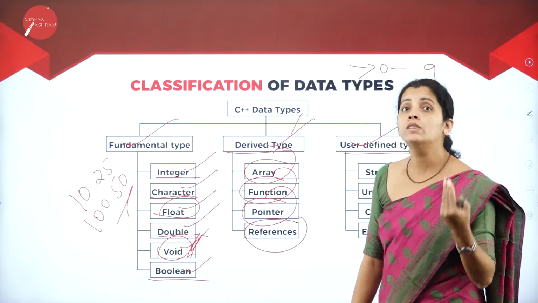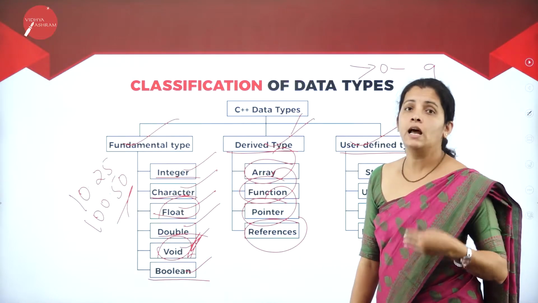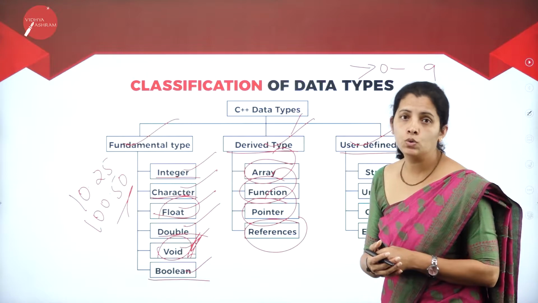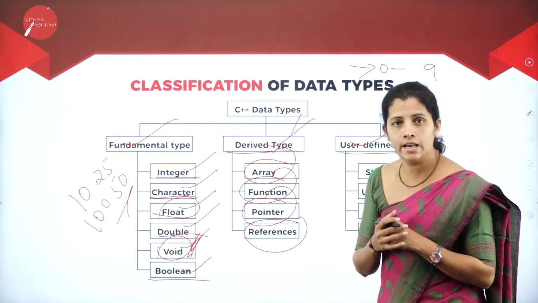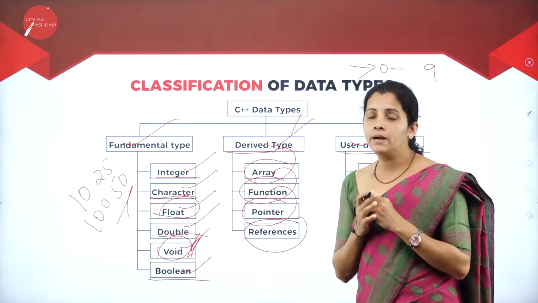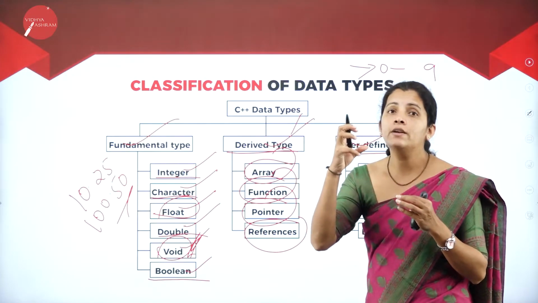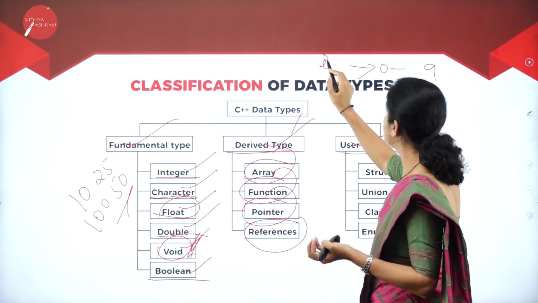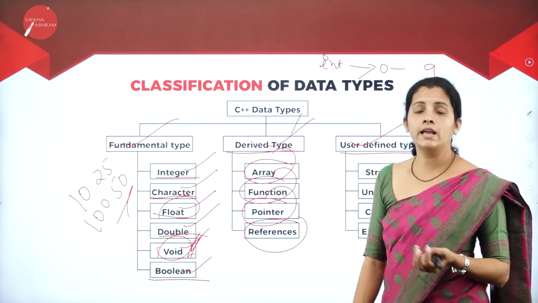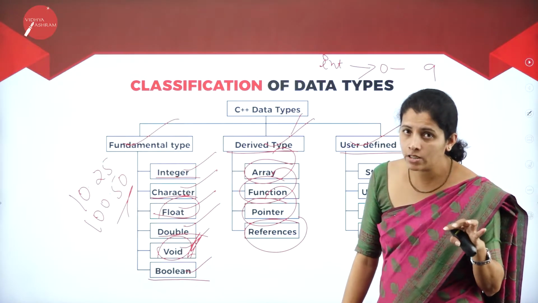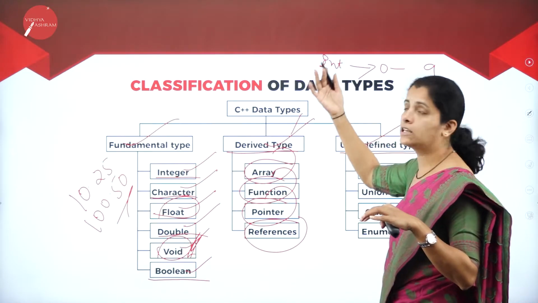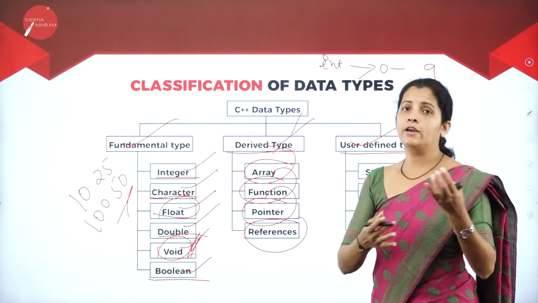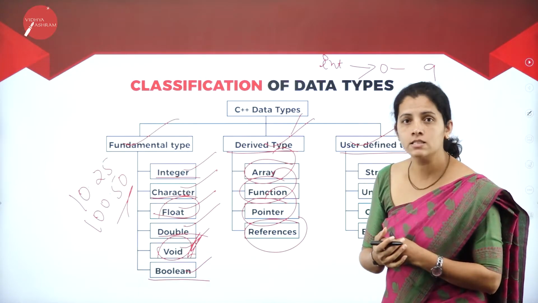If I have more than one number, how can I store them? With the help of an array, I can store homogeneous elements, that is, only the same kind of element. For example, if it is of type integer, then I can store only integer numbers. Or if it is of character, then I can store only characters. In the sense, I cannot mix characters as well as numbers.